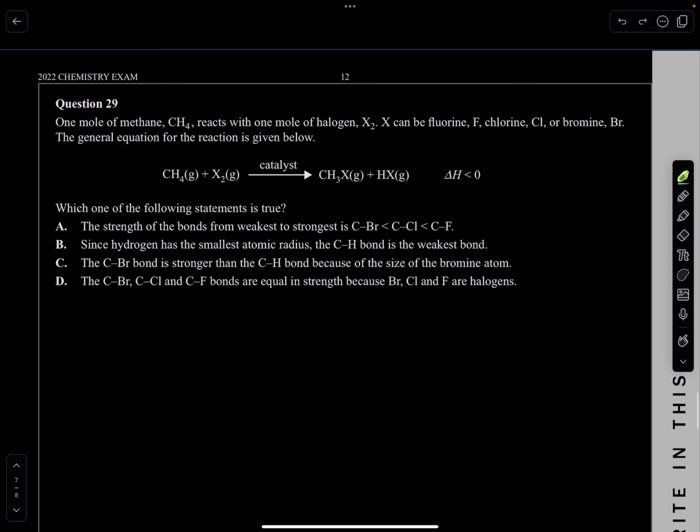29. 1 mole of methane, CH4, reacts with 1 mole of halogen, X2. X can be fluorine, chlorine, and bromine. The general equation for this reaction is given. So we have methane, reacts with this, gives us this. Okay, makes sense. Which of the following statements is true? The strength of the bonds from the weakest to the strongest is this. Okay, let's think about it.